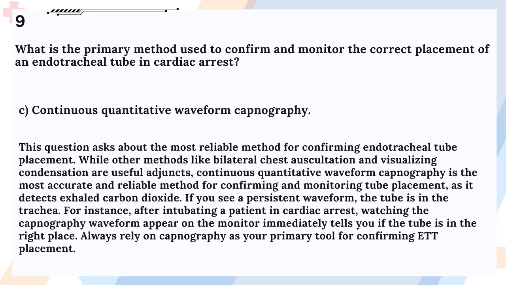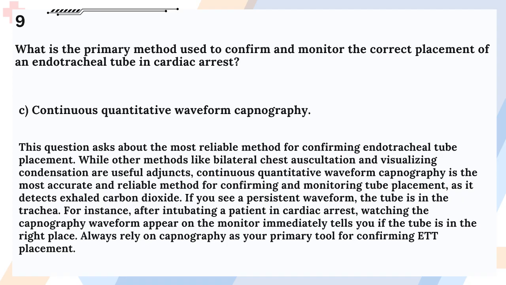Answer: C. Continuous quantitative waveform capnography. This question asks about the most reliable method for confirming endotracheal tube placement. While other methods like bilateral chest auscultation and visualizing condensation are useful adjuncts, continuous quantitative waveform capnography is the most accurate and reliable method for confirming and monitoring tube placement, as it detects exhaled carbon dioxide.